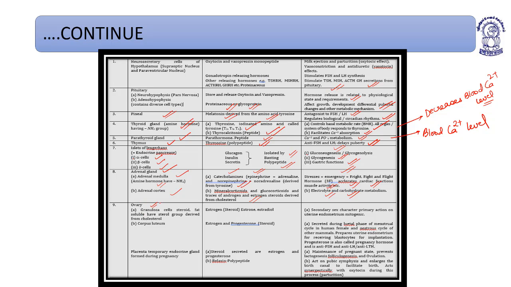Then the ovaries are divided into granulosa cells, which are steroidal in nature, fat soluble, having a sterol group derived from cholesterol, and corpus luteum. The granulosa cell secretes estrogen, which is a steroid, estrone or estradiol, under the action of follicle stimulating hormone. And corpus luteum helps to secrete progesterone, which is also a steroid, although it secretes estrogen in lesser quantities. It helps to maintain the secondary sexual characters, especially in females. Primary action is on the uterine endometrium. Mitogenic.